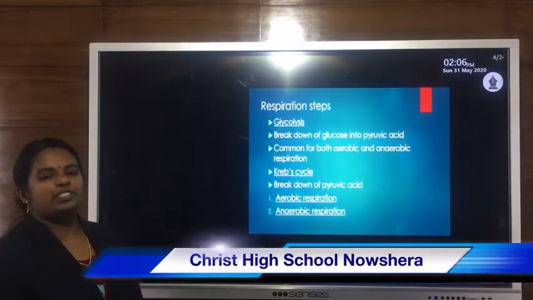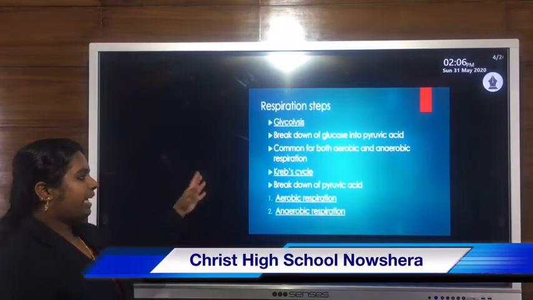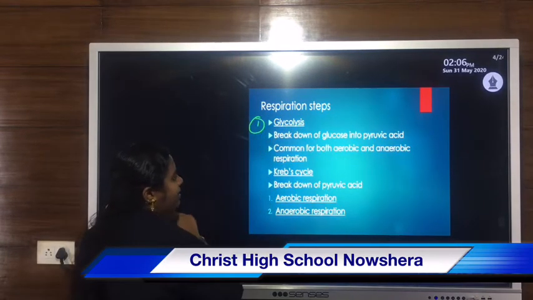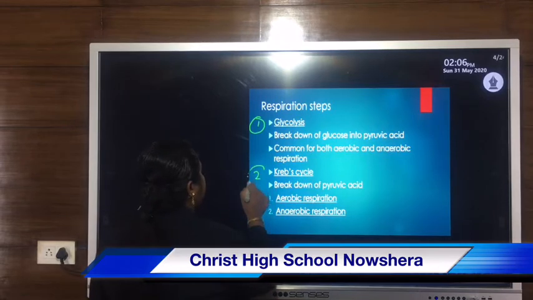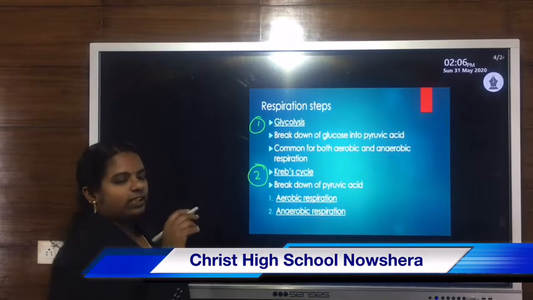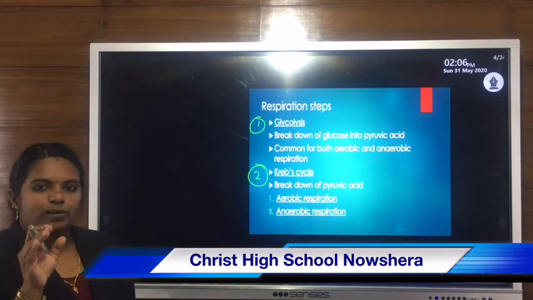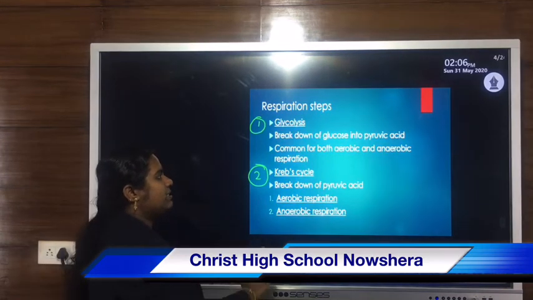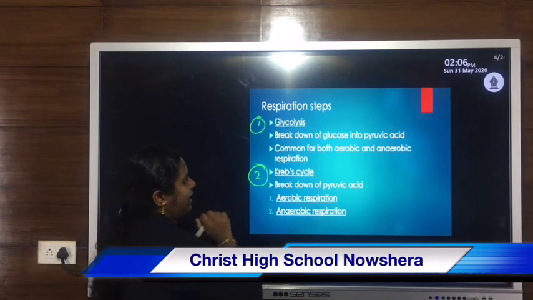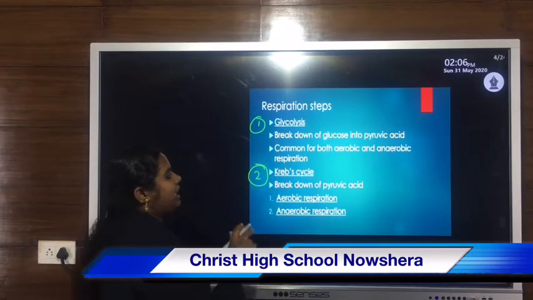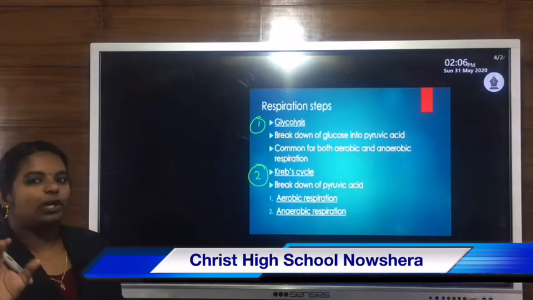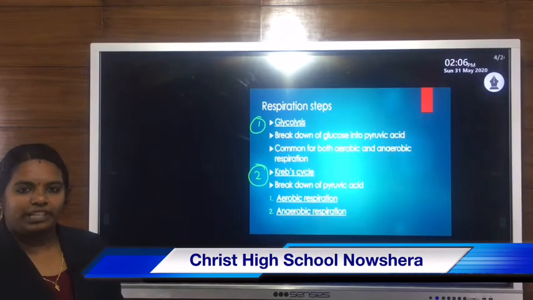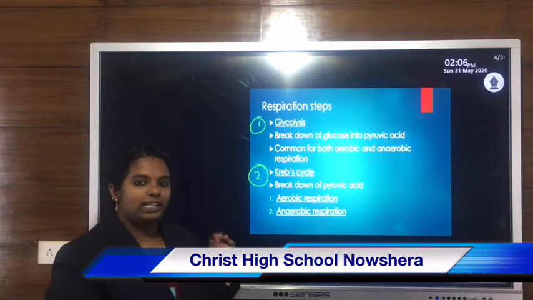The process of respiration involves two main steps. The first step is glycolysis, and the second step is Krebs cycle. Glycolysis is the process of breakdown of glucose into pyruvic acid. The first step of respiration is known as glycolysis.